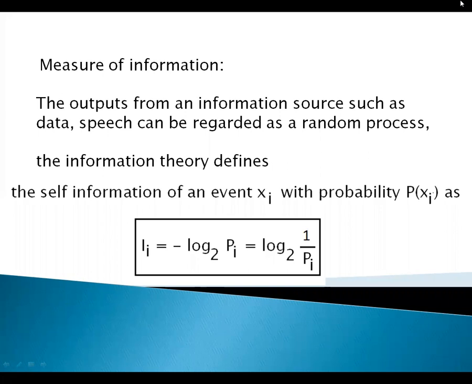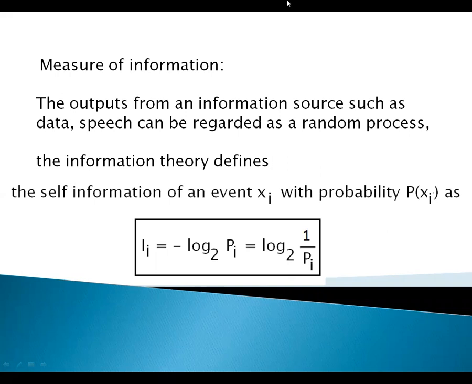So I of i is the self-information or measure of information, equal to the logarithm of 1 by P of i. I of i is the self-information, and P of i is the probability that event X of i occurs. These two are inversely proportional in the logarithm.